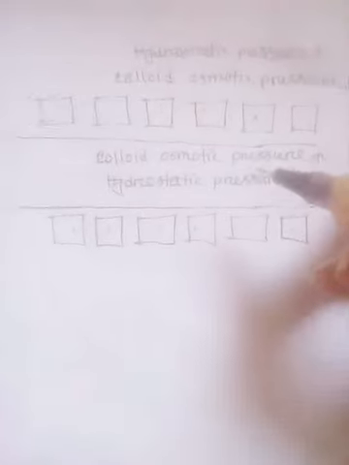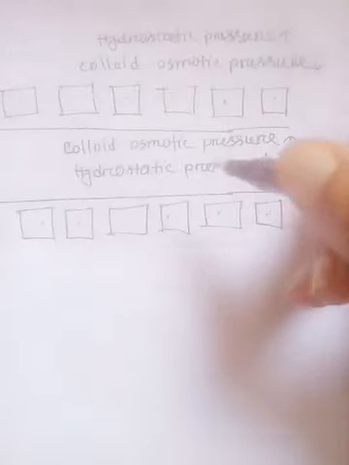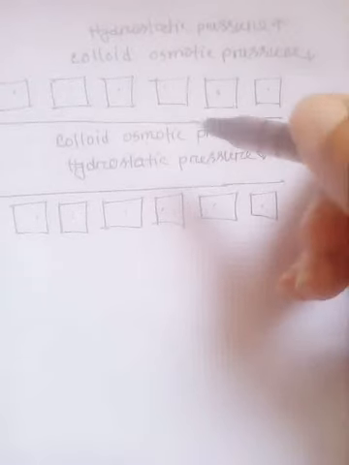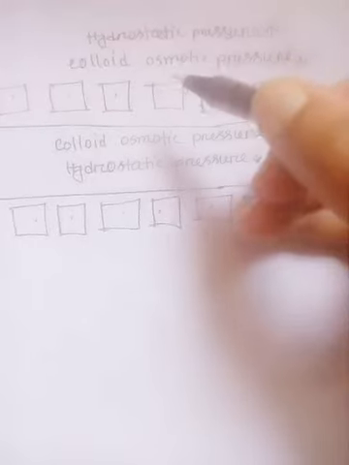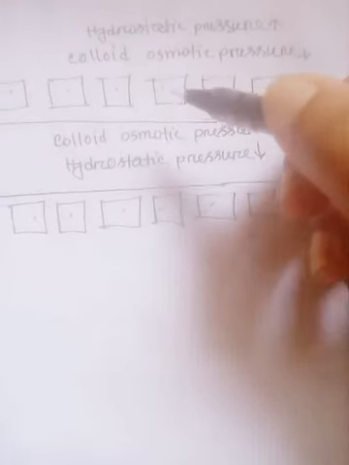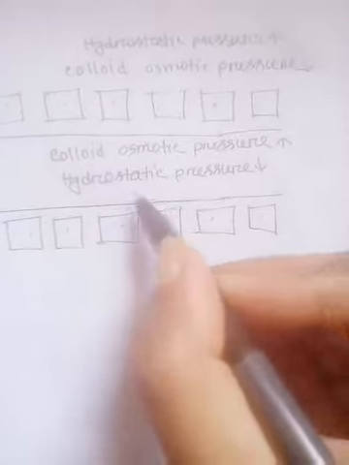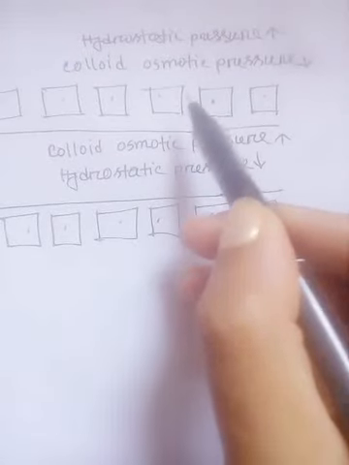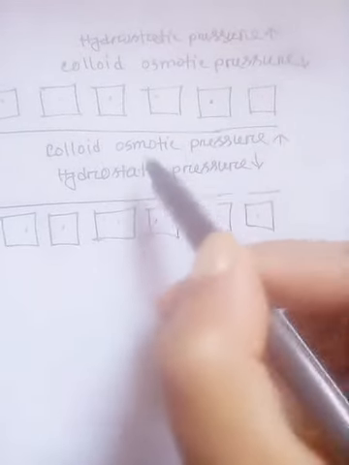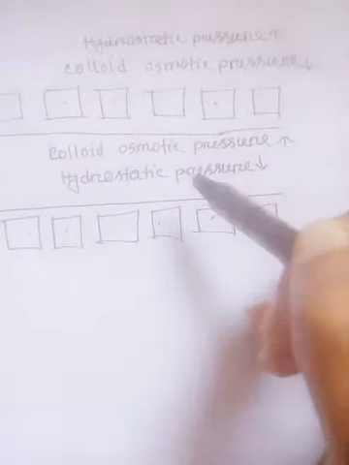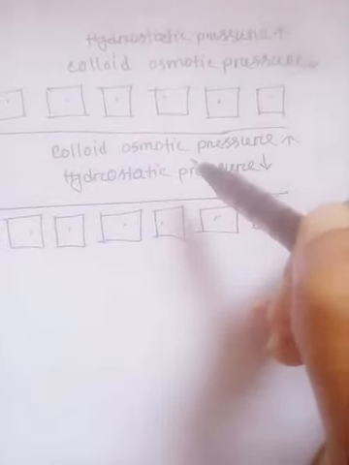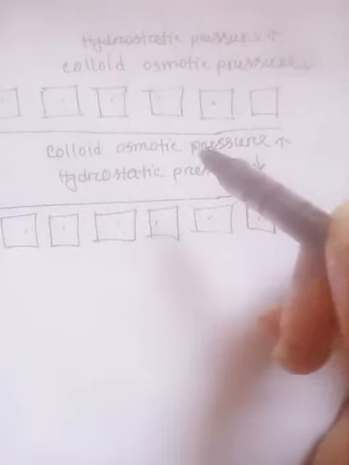Osmosis is a very important term for understanding edema, and osmosis is movement of solvent from lower concentration to higher concentration. And why lower concentration? Interstitium fluid is more than the intravascular fluid, so it moves from lower to higher concentration. And to prevent osmosis, there is a pressure that is called osmotic pressure, and inside the vessel the pressure is called colloid osmotic pressure.